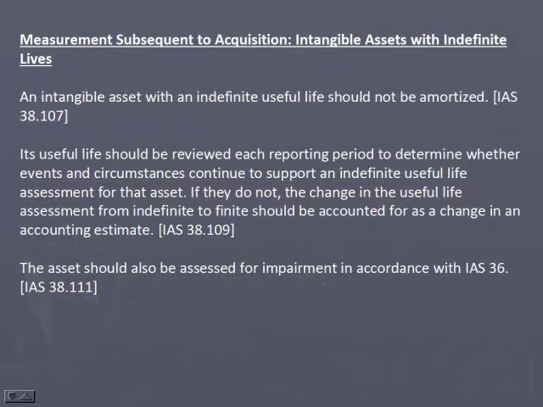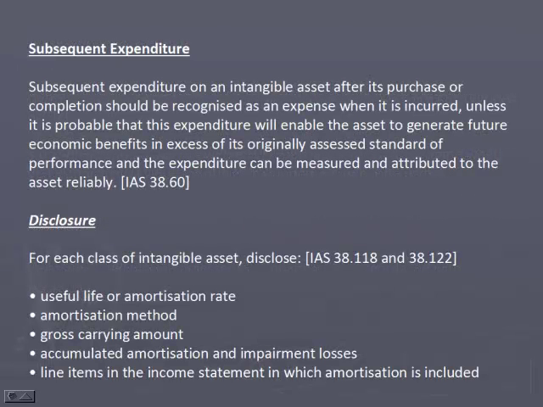Measurement subsequent to acquisition, intangible assets with indefinite life. An intangible asset with an indefinite useful life should not be amortized. Its useful life should be reviewed each reporting period to determine whether events and circumstances continue to support an indefinite useful life assessment for that asset. If they do not, the change in the useful life assessment from indefinite to finite should be accounted for as a change in accounting estimate. The asset should also be assessed for impairment in accordance with IAS 36.